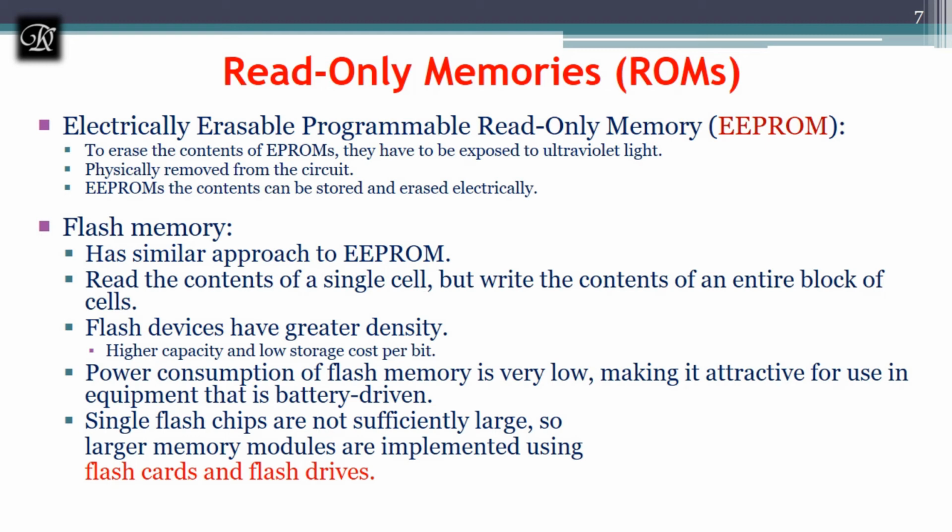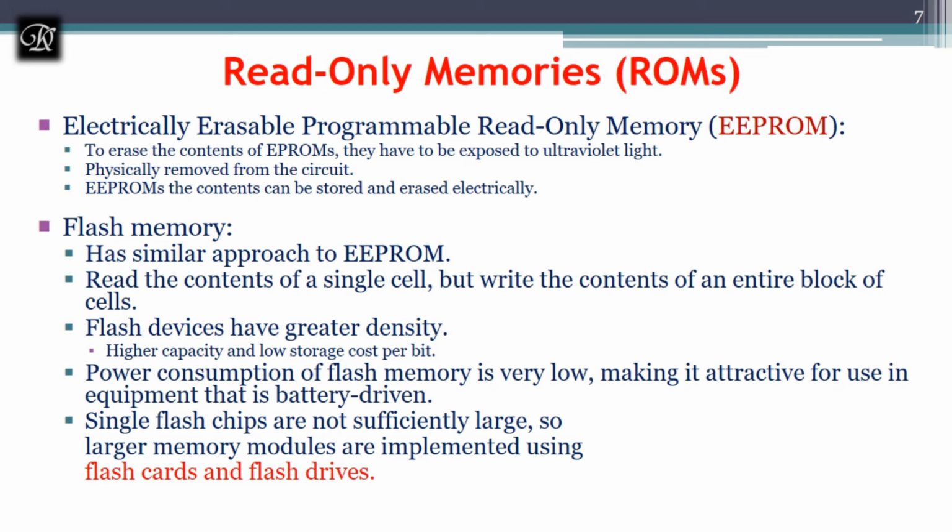Prior to writing, the previous content of the block are erased. Flash devices have greater density, which leads to higher capacity and lower cost per bit. They require a single power supply voltage and consume less power in operation. The lower power consumption of flash memory makes it attractive for use in portable equipment like mobile and battery devices, especially MP3 players and all.